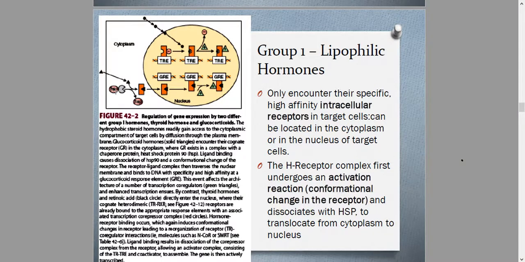The heat shock protein dissociates from the complex, and the receptor undergoes some conformational change. Now, the hormone receptor complex will serve as a mediator of the signal generation process. So our glucocorticoid receptor complex will now traverse